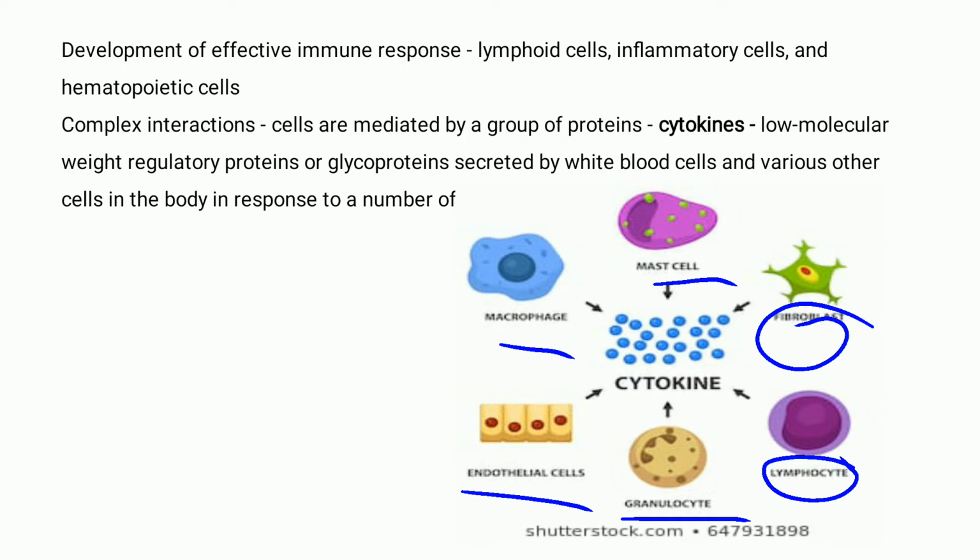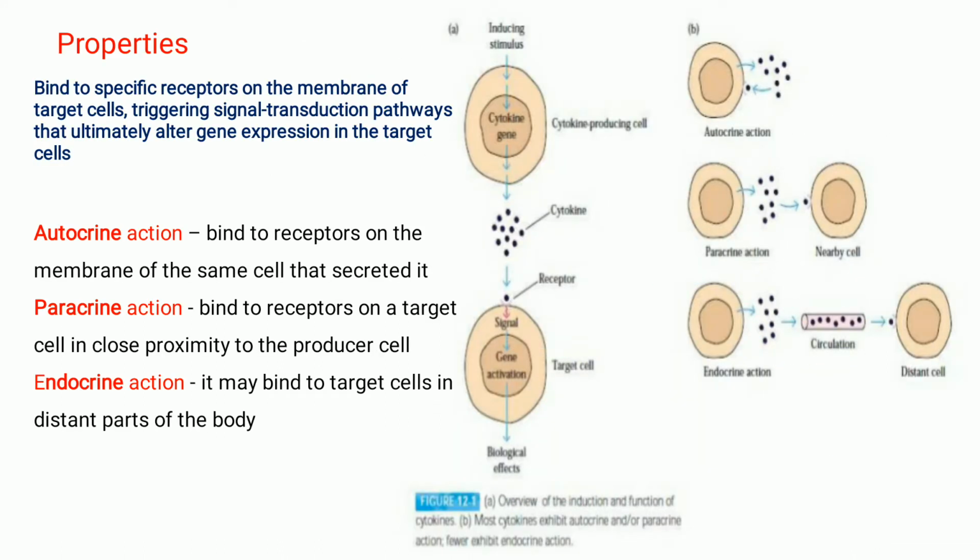They are very small because they have only low molecular weight, and they are called regulatory proteins, or also glycoproteins. They have very important functions in the immune system. Coming to the properties, how does a cytokine work? They bind to specific receptors on the membrane of the target cells, as a result of which a signal is transduced, and this signal alters the gene expression in the target cells.